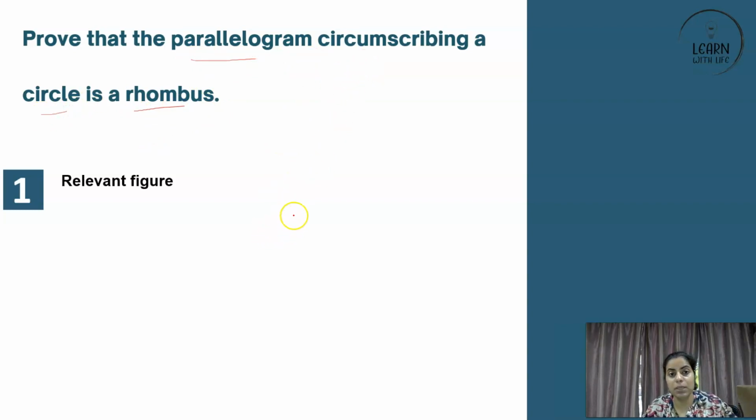A parallelogram circumscribing a circle means the parallelogram is outside the circle. Had it been inscribing, it would be inside. So the parallelogram is outside a circle. So inside is a circle, right? We saw that we have to draw a relevant figure, and that's how we are drawing it. So inside is a circle and outside is a parallelogram, just circumscribing it. So very carefully draw a relevant figure, right?